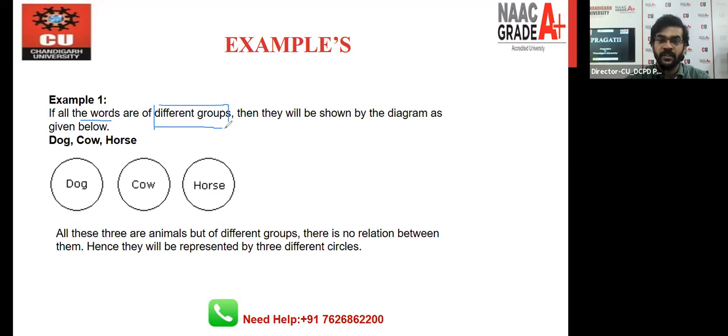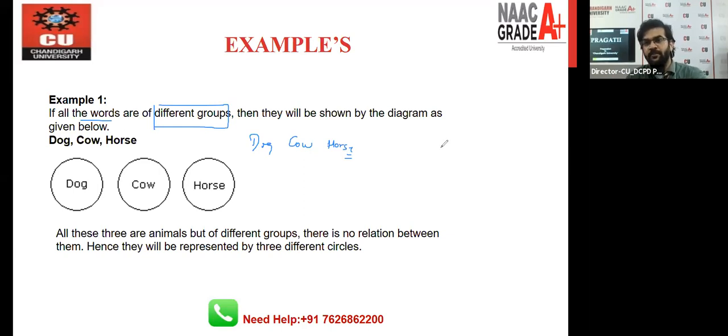If all the words are of different groups, what does it mean? Then they will be shown by a diagram as given below. For example, we all know we have dog, cow, and horse. If they are different groups of things, you have to make different circles. If they are lying in the same group, you have to make the same circle.